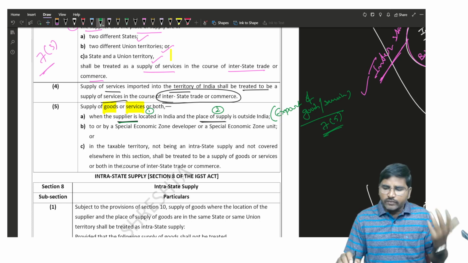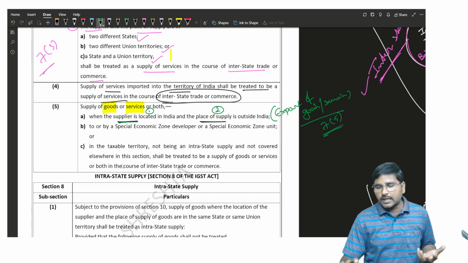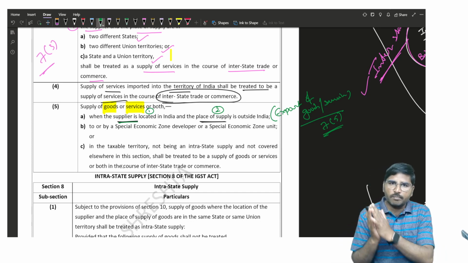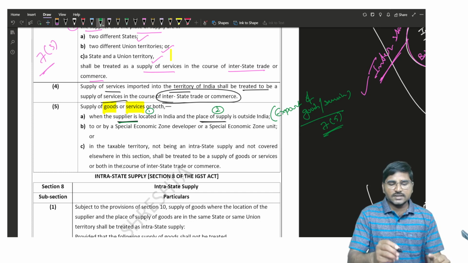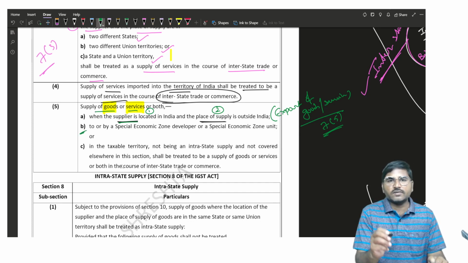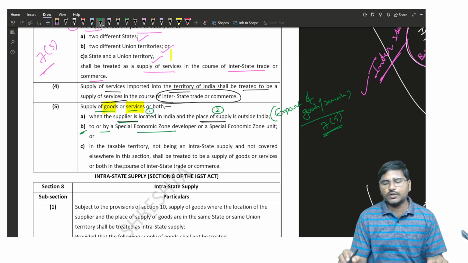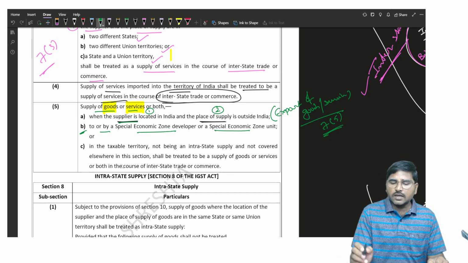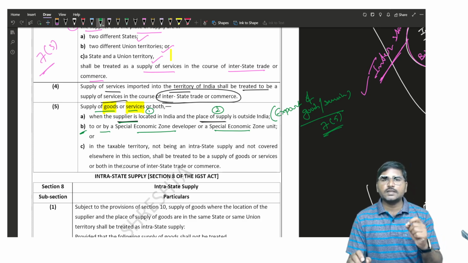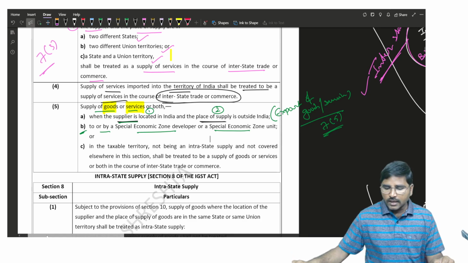Let me discuss whether we are liable for payment of the IGST or not. We will discuss later. But first, it is an interstate supply. And the next one, 7 subsection 5 clause B. Supply of the goods or services or both to or by a special economic zone developer or special economic zone unit shall be treated as an interstate supply.